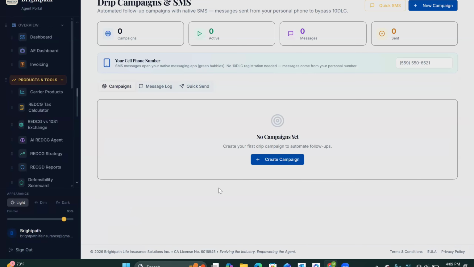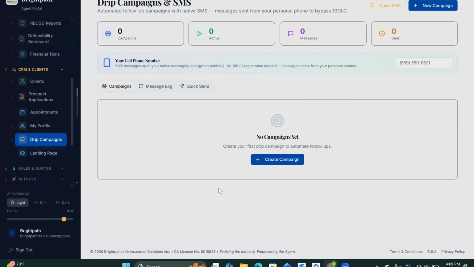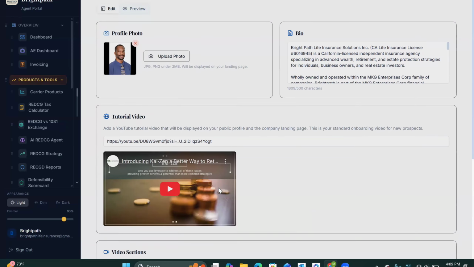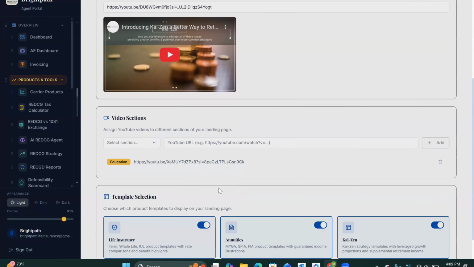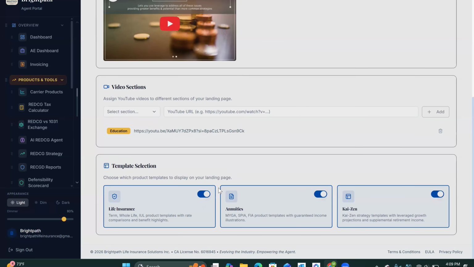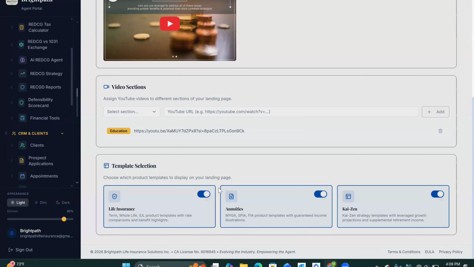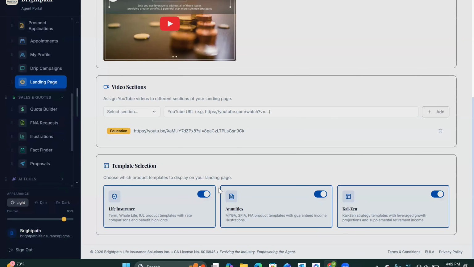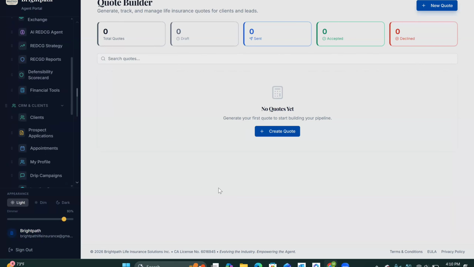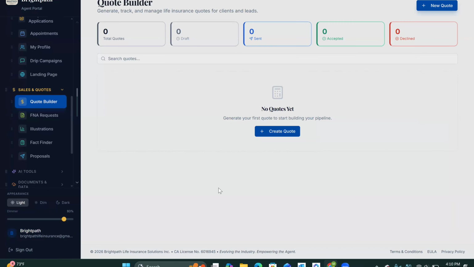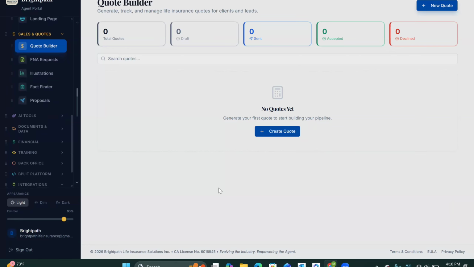You can have drip campaigns, so you can create a campaign for a drip. Agents landing pages. So, you got your tutorial videos. You can have what this is going to be displayed when they go look for an agent. You have your sales quotas. So if you can look at what that looks like, your quote builder, your illustrations, your fact finders, your proposals.